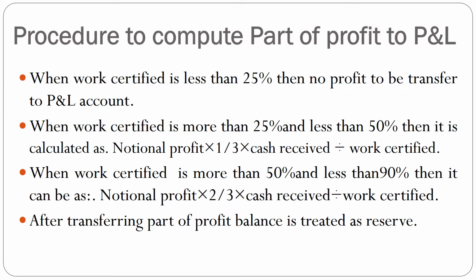In another case, the work certified is greater than 50% and less than 90%. In this case, 2/3 of the notional profit can be treated as profit and the balance of 1/3 as reserve. Here, notional profit × 2/3 × cash received / work certified is taken as profit, and the balance is transferred to reserve. Then after the completion of 90%, the whole amount of notional profit can be recorded as profit.